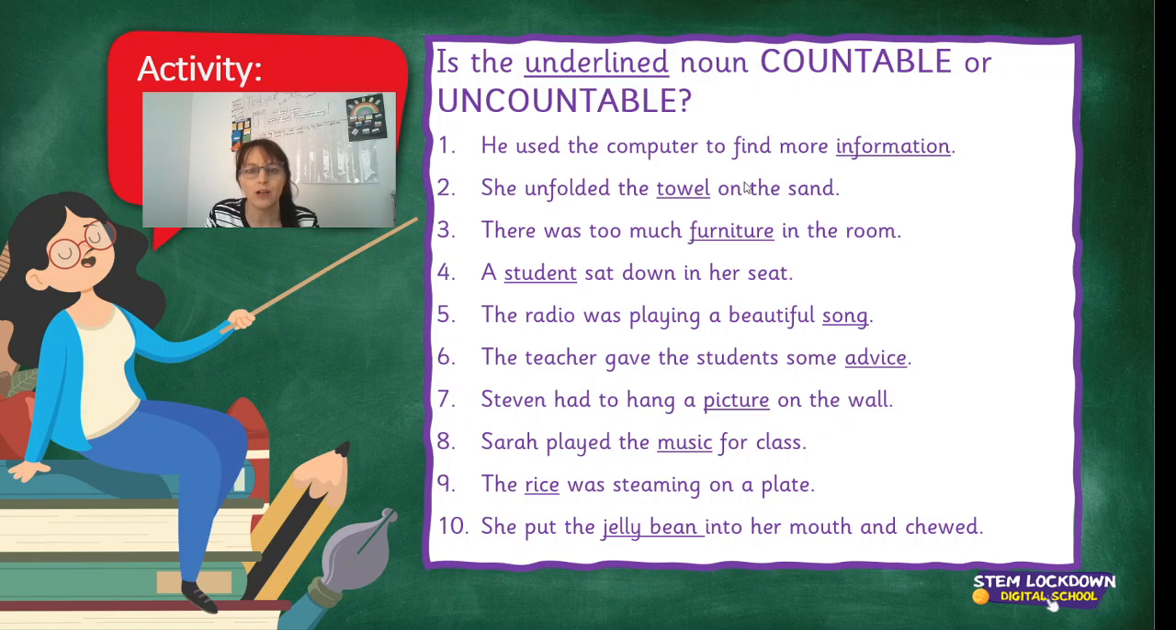She unfolded the towel on the sand. I can have two towels. Do you notice that I can make this word plural? Informations? No, can't make that plural. Towels? Yes. So this is countable. There was too much furniture in the room. Can you say furnitures? No. Therefore, it is uncountable.